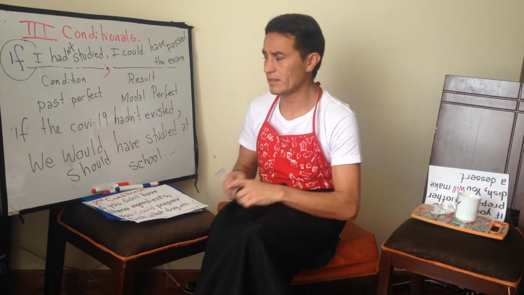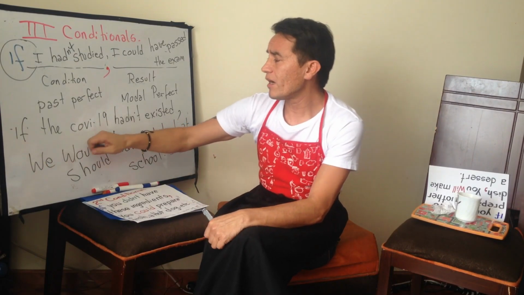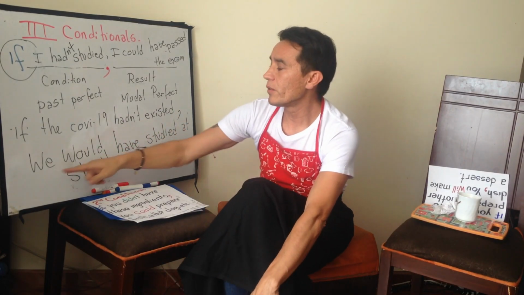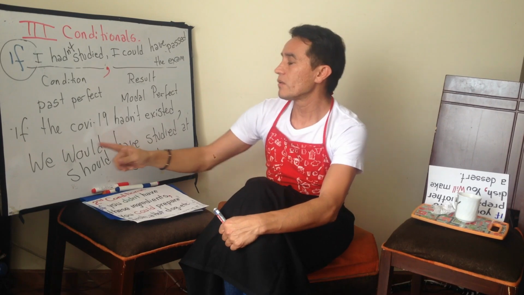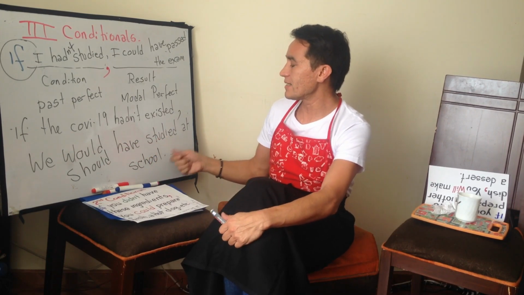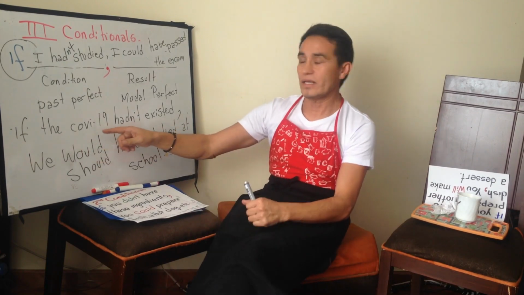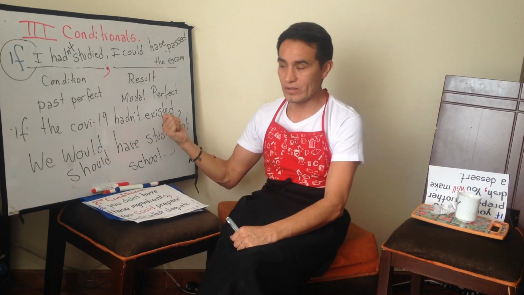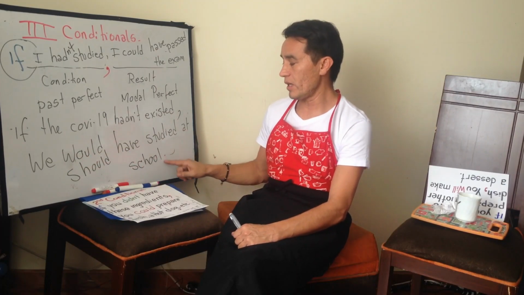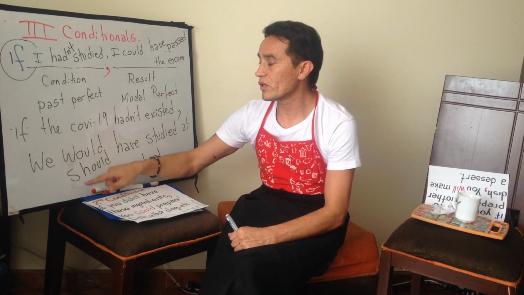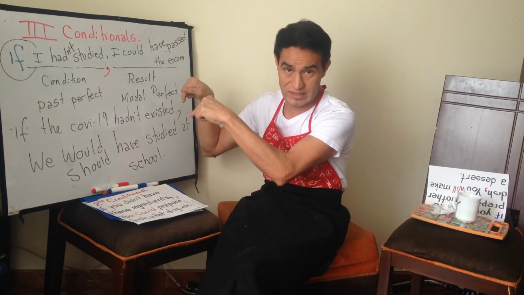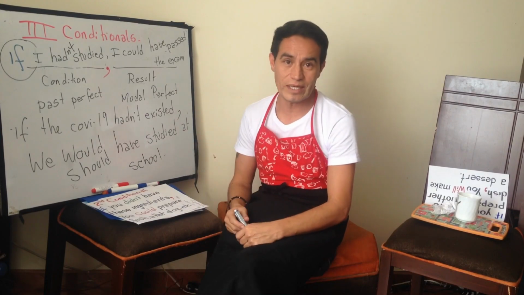Yeah, and it's real. If the COVID hadn't existed, comma, we should have studied at school. Si el COVID no hubiera existido, nosotros habríamos estudiado en el colegio. Nosotros deberíamos haber estudiado this lesson, esta clase, at school, en el colegio.